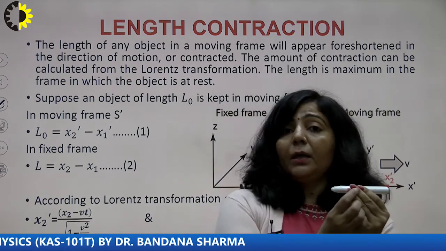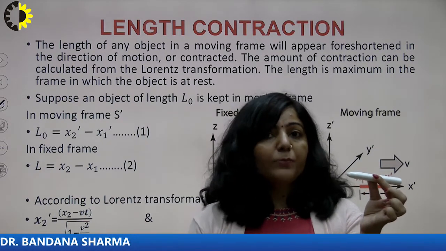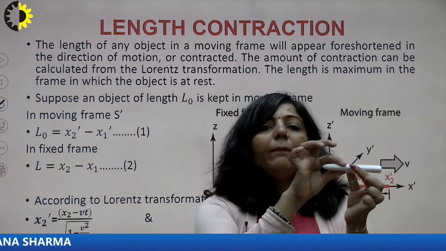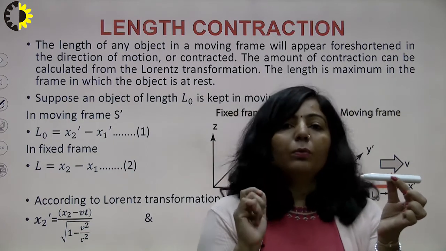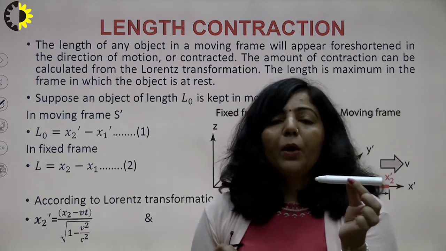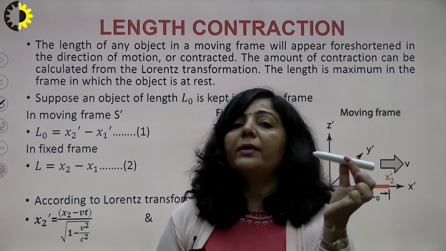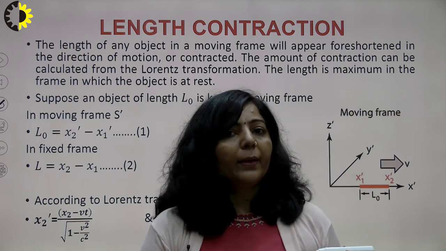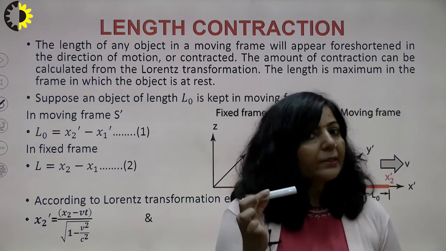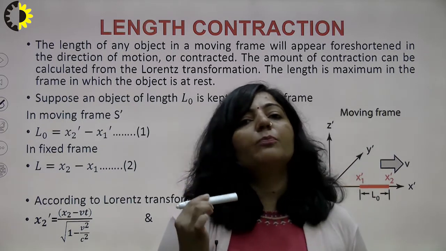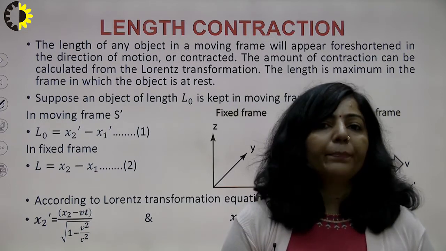So, now for me, if this object is present in S dash, if it is with me and I am observer O dash, then for me this object is at rest. But for you, because you are sitting in that rest frame, for you this object is also moving with the same velocity as the velocity of S dash frame. It means for me, for S dash frame, this object is at rest, but for you this object is moving, and it is moving with the same velocity as the velocity of the frame.